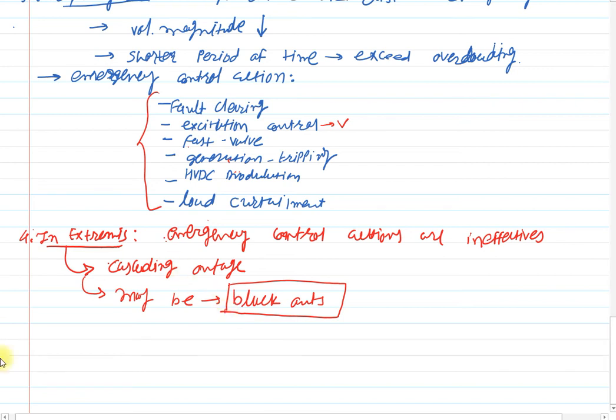Here, it is possible, after being subjected to a severe disturbance, and after applying all these emergency control actions to solve the major disturbance, that all these control actions are ineffective, then the possibility of cascade outage arises. Cascade outage means if one generator is out from the particular area, then the load served by that generator is shared equally by the other generators.